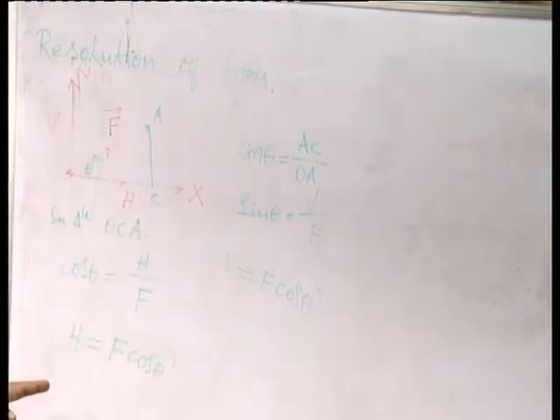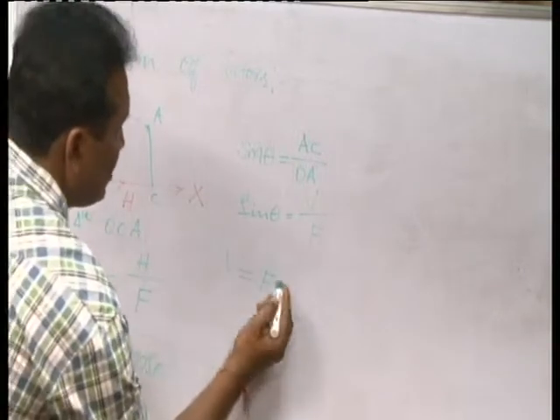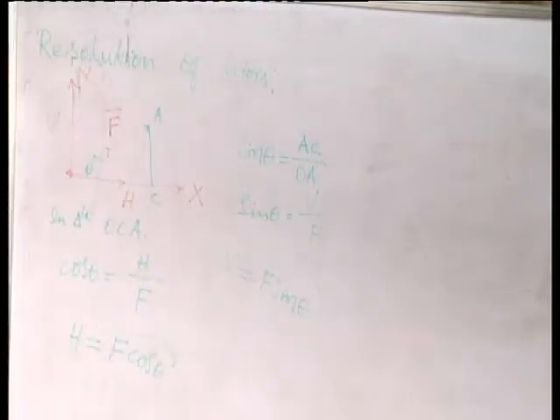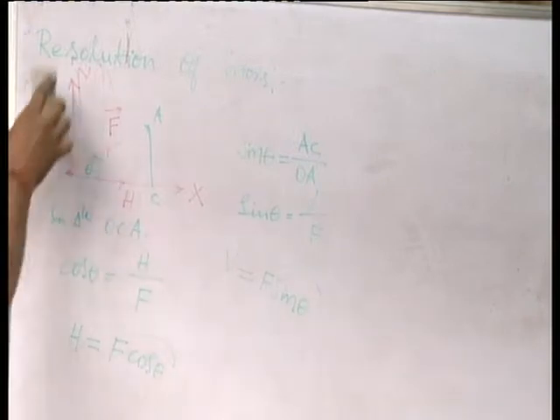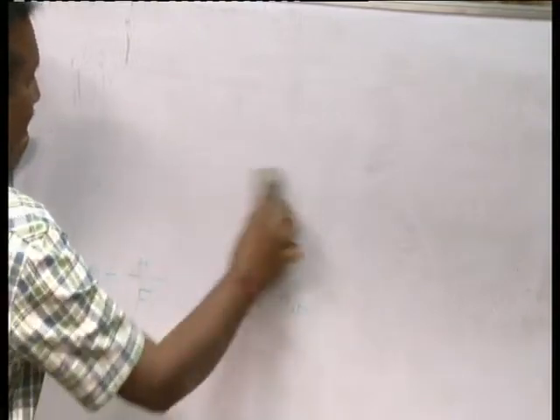H is equal to f cos theta is the expression for the horizontal component of a vector. V is equal to f sin theta is the expression for the vertical component of a vector. So, this is the simple concept of resolution of vectors from the examination point of view. This question is very important, it will be asked in many examinations. Please concentrate on how to define resolution of a vector,